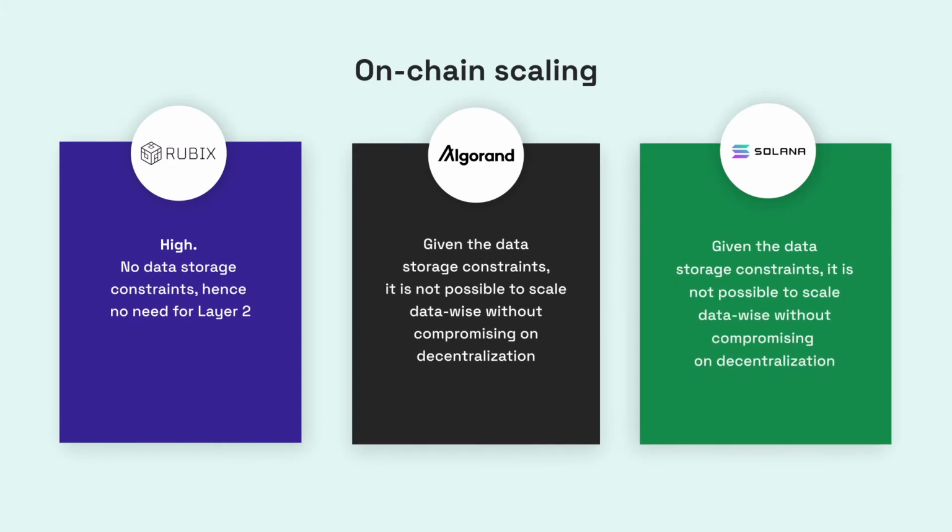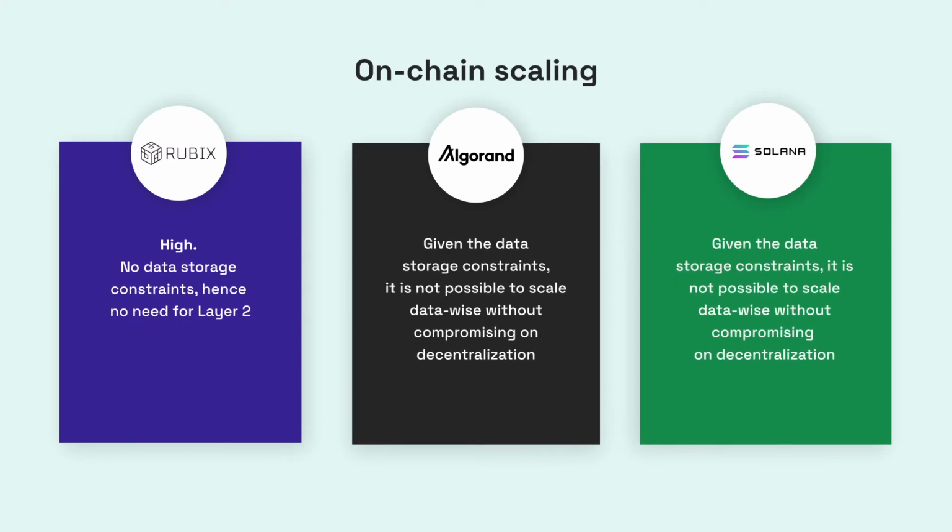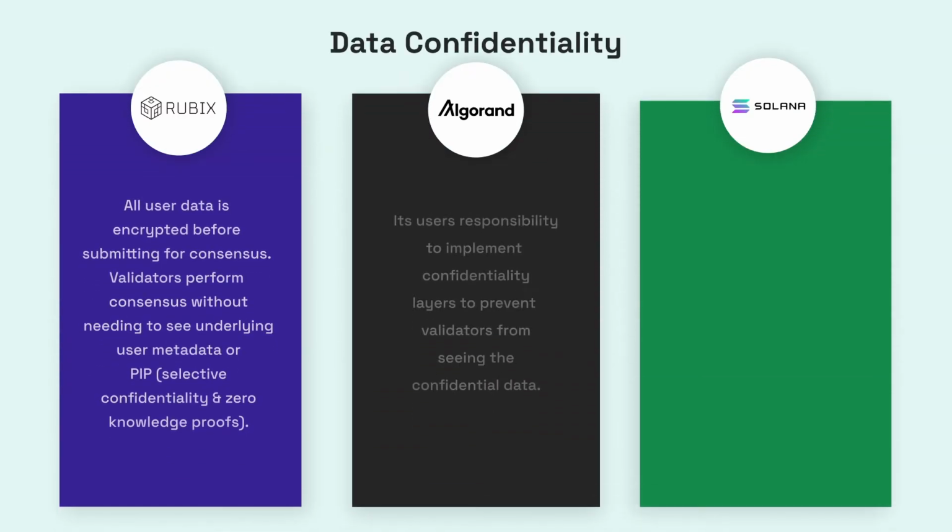On-chain scaling is high at Rubix, with no data storage constraints, hence no need for Layer 2. On the other hand, for Algorand and Solana, given the data storage constraints, it is not possible to scale data-wise without compromising on decentralization. Data confidentiality.